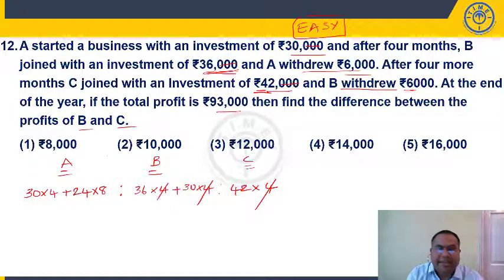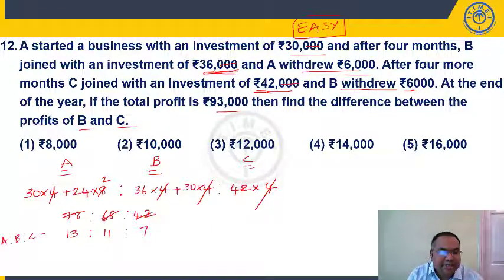Now let us nullify this 4 here. So 4 gets cancelled 2 times here. So 30 plus 48, it is 78. 30, 24 2s are 48, 78. 36 plus 30 is 66 is to 42. Right? 6 13s, 6 11s, 6 7s. This is the profit sharing ratio of A is to B is to C. So what is their total profit? 13 plus 11, 24, 24 plus 7, total 31 parts is equal to total profit 93,000. This is the total profit.